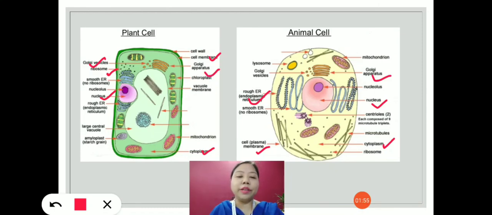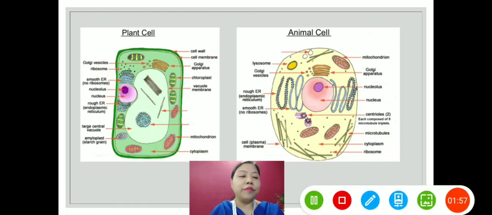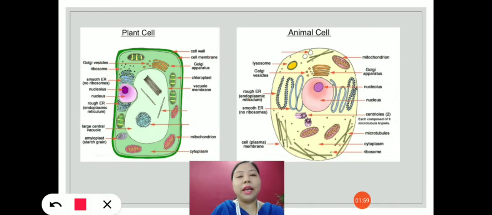Now what are the differences? The difference between the plant cell and animal cell is that plant cells have a cell wall but animal cells do not have a cell wall.